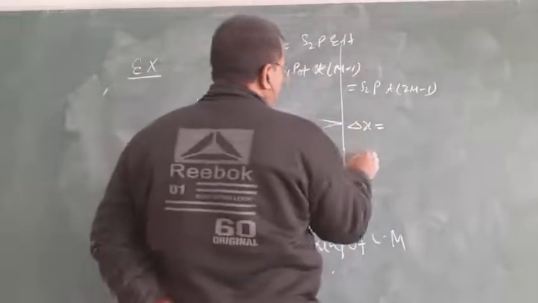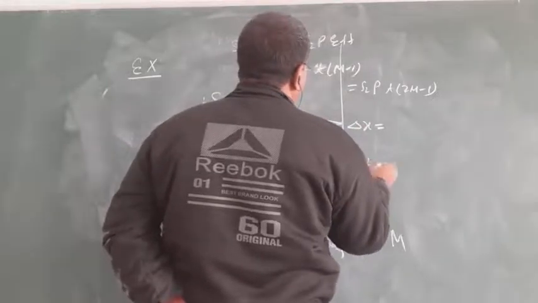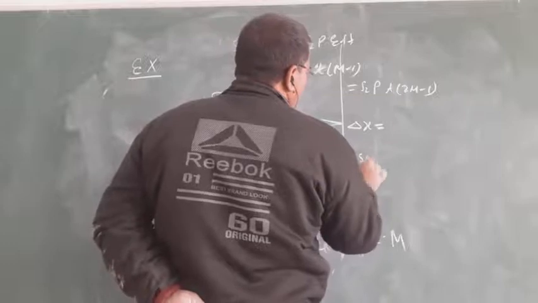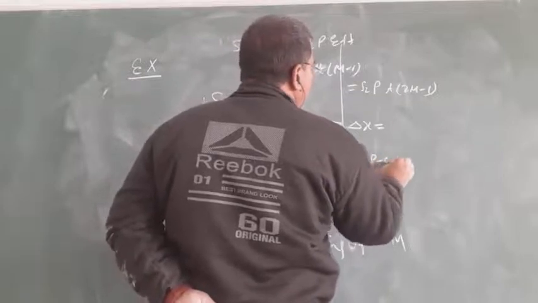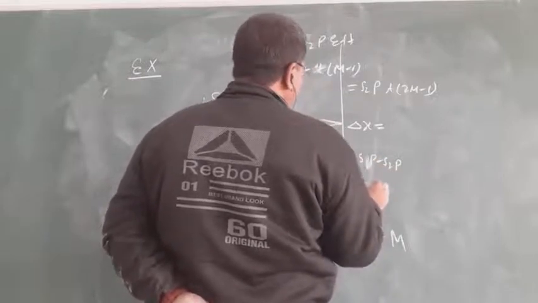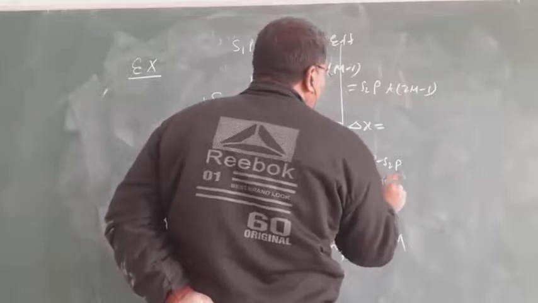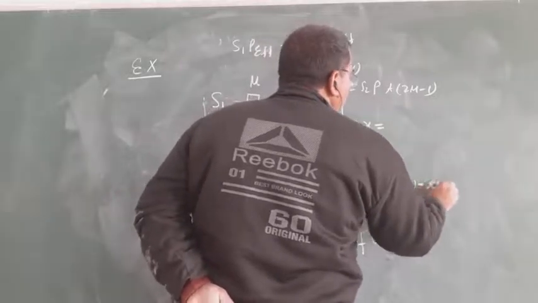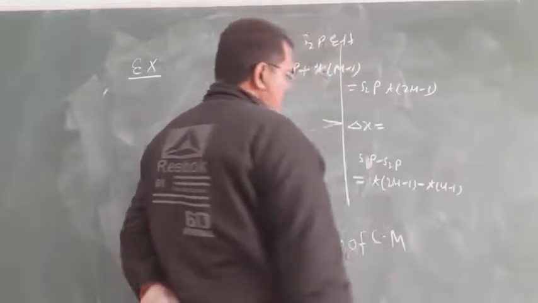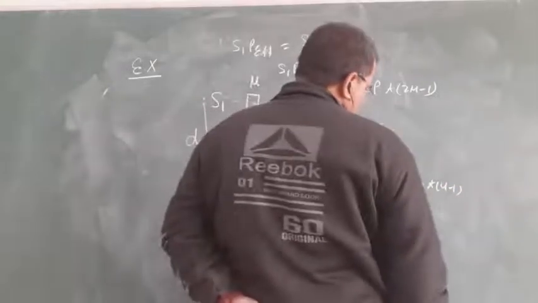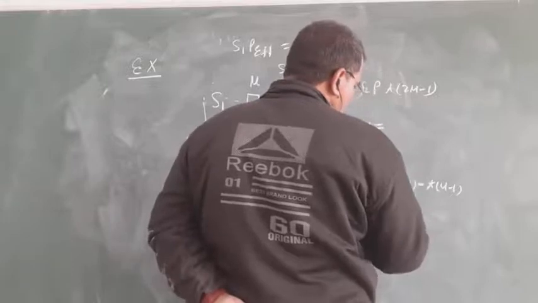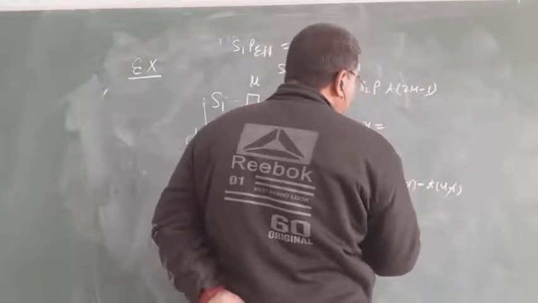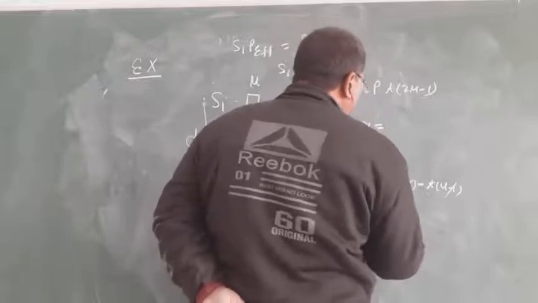So S1P minus S2P equals t(2 mu minus 1) minus t(mu minus 1). The minus 1 and plus 1 cancel out, so this is mu t.